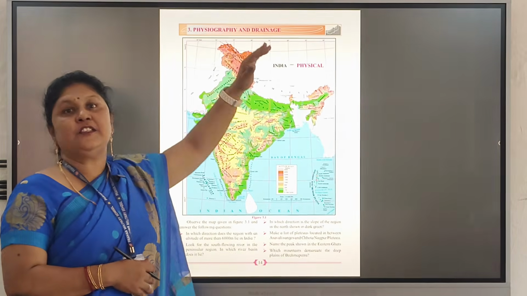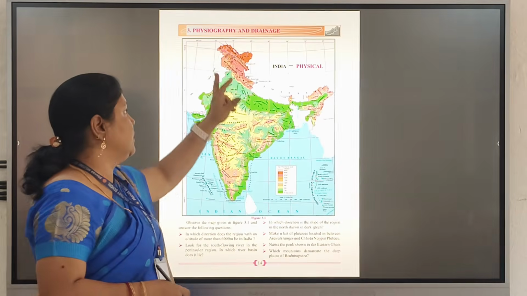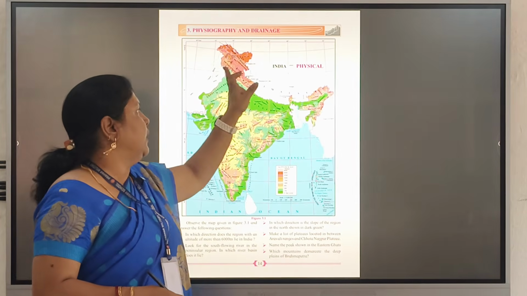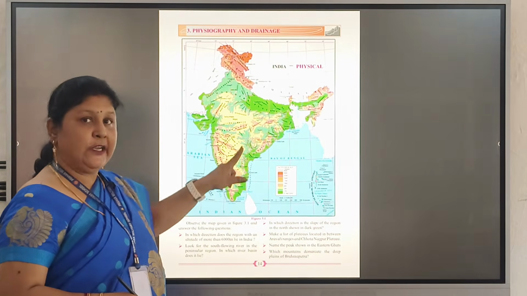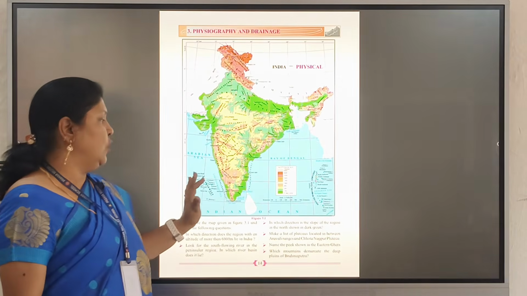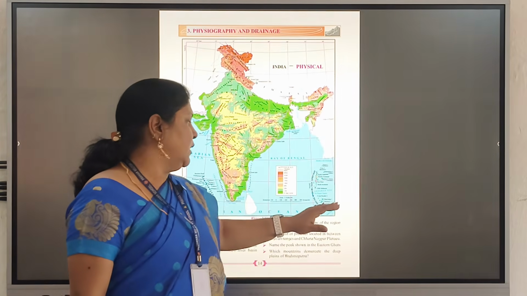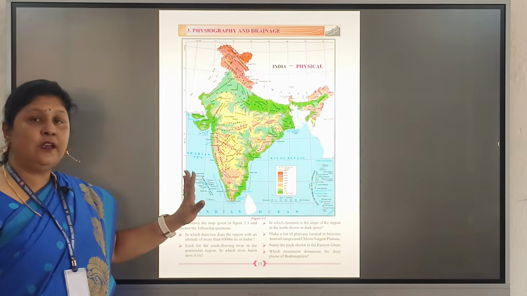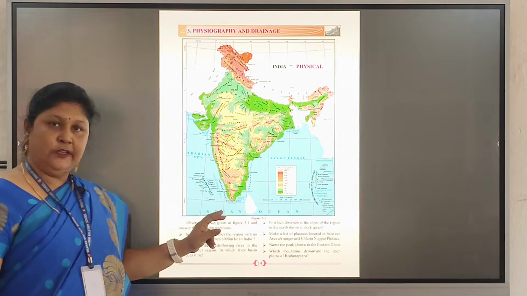Thus, we have seen the various five parts of the Indian physiography and drainage. The first part is the Himalayan range, then the Great Indian Desert, the North Indian plains, the Indian Peninsula, and on both sides we can see the Eastern and Western Ghats. On both the oceans, in the Bay of Bengal we can see the Andaman and Nicobar, and in the Arabian Sea we can see the Lakshadweep Islands. At the end we see the Indian Ocean.